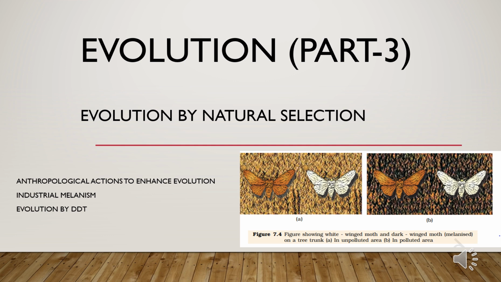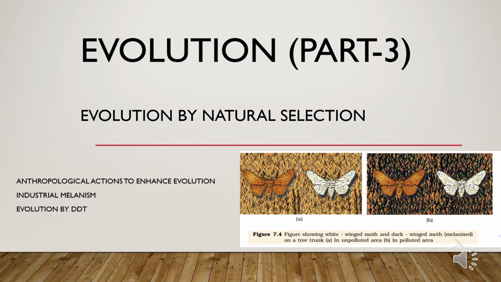The problem of industrial melanism in moths was originally studied by R.A. Fisher and Ford. The occurrence of industrial melanism is closely associated with the progress of the Industrial Revolution in Great Britain during the 19th century. It has occurred in several species of moth, like the peppered moth, Biston betularia. Its genus name is Biston and species name is betularia. It is the most intensely studied.